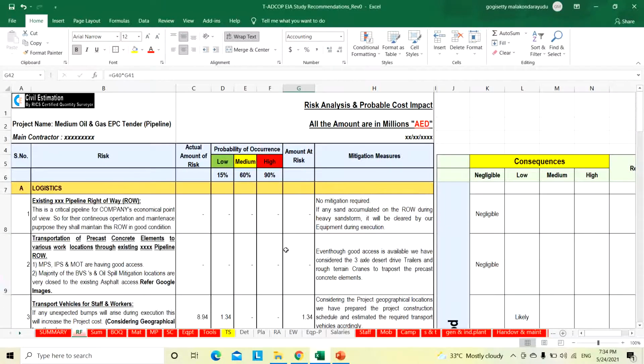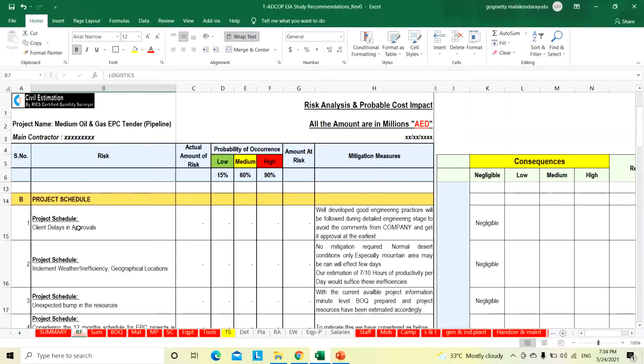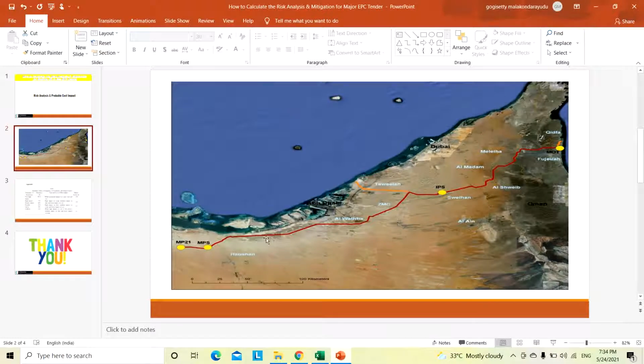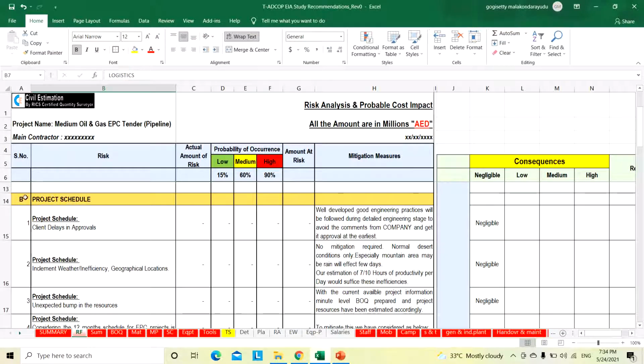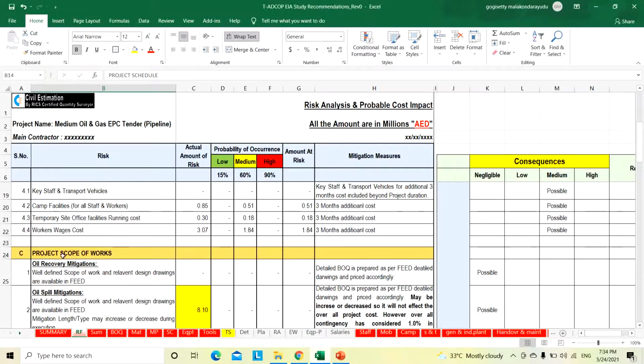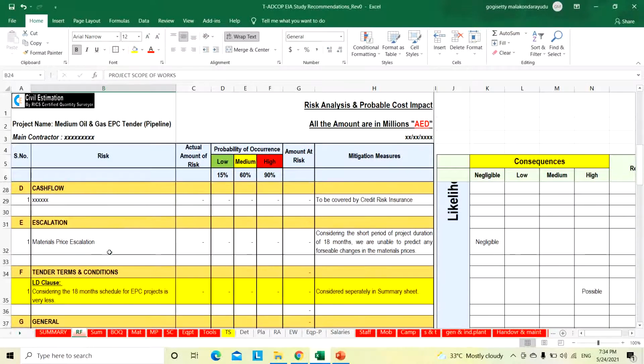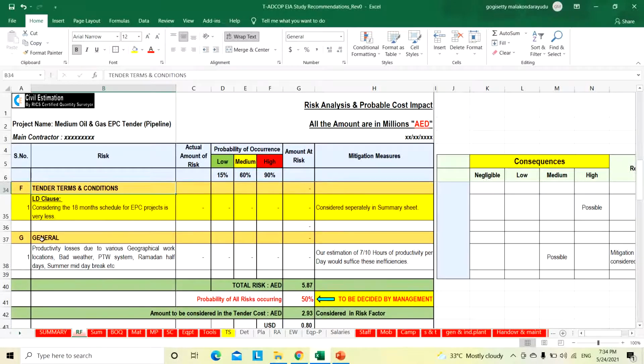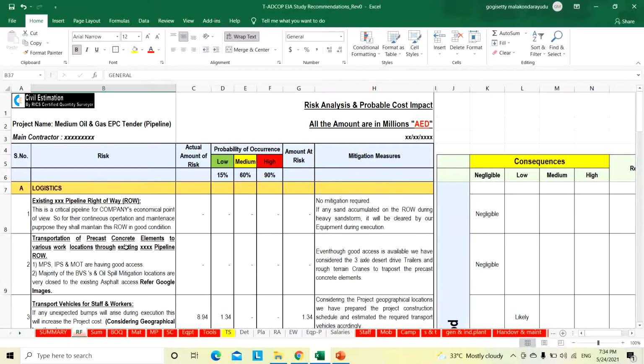Now we will go through the risks one by one. First we have identified the risks under subheadings: logistics, because this is a 400 kilometer pipeline project, so logistics is very important and we need to think about it. Then project schedule, project scope of works, cash flow, escalation, tender terms and conditions, and finally general.